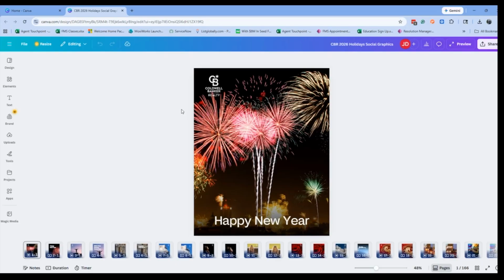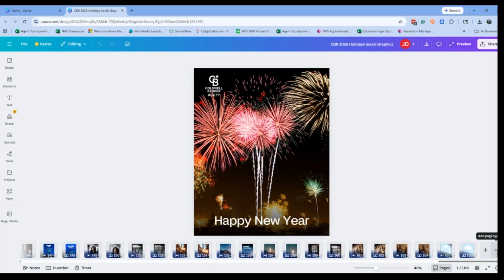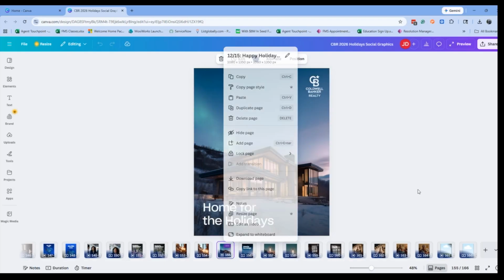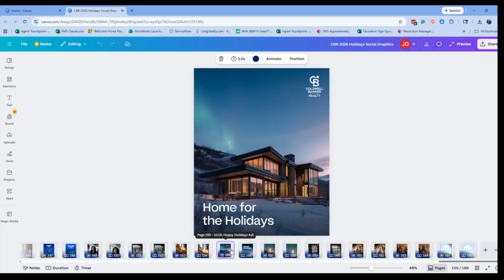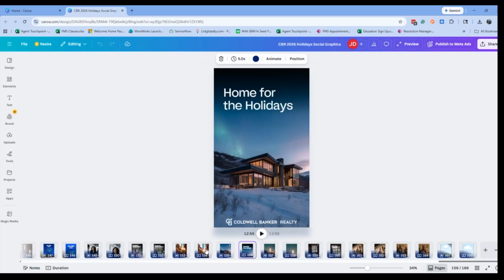You will notice that some company templates house various designs. In this case, the different pages of this template correspond to different social media graphics. If I was just interested in downloading a holiday graphic, what I can do is scroll down towards the end of the year. And in this case, I'm going to click on slide 155. And here I can see I have some nice holiday graphics that I can utilize.